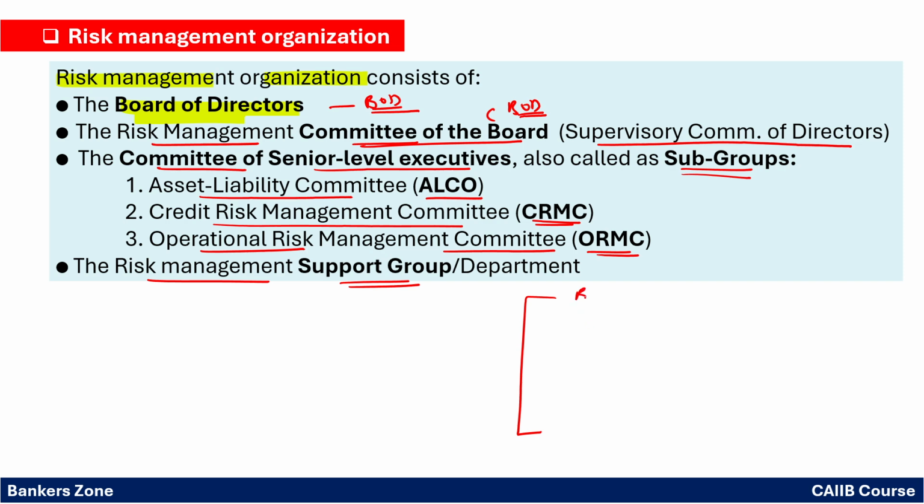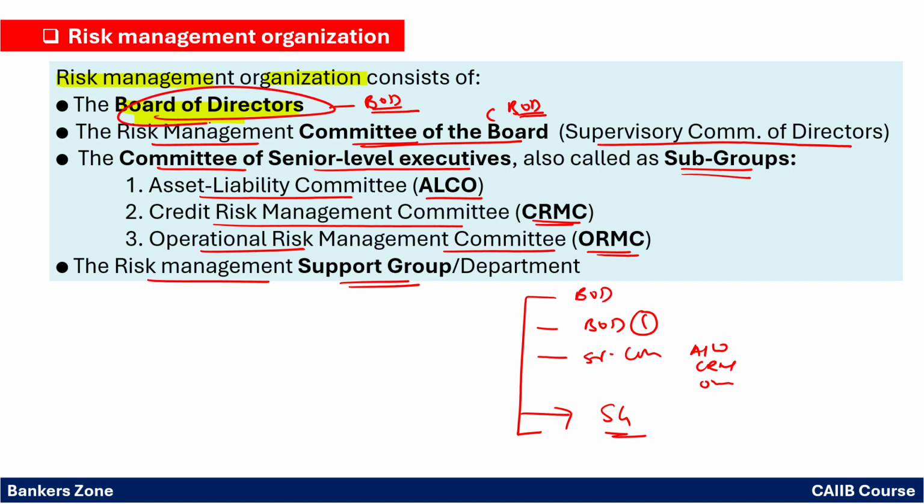One is the board of directors. Secondly, we are having the board of directors' committee. And thirdly, we are having the senior level committee, which includes the ALCO, then CRMC, ORMC. Then at the bottom level, we are having the support group, right? Remember that only. Very simple. We are having the board of directors, then the committee of the board of directors, the senior level committee, and the support group. This is the structure for risk management in the organization.